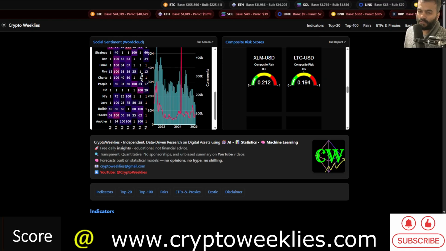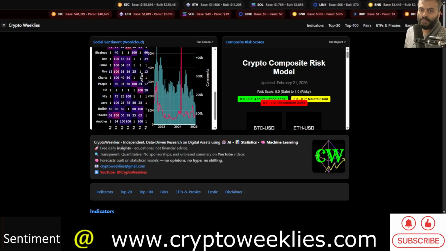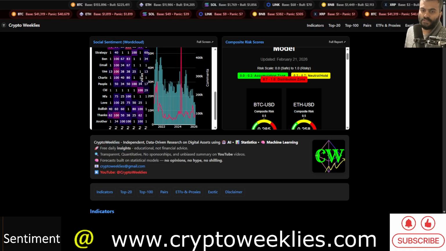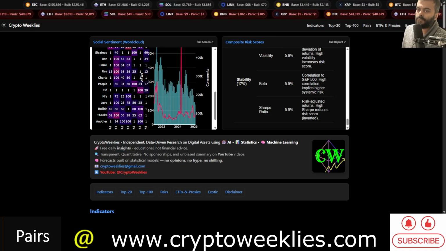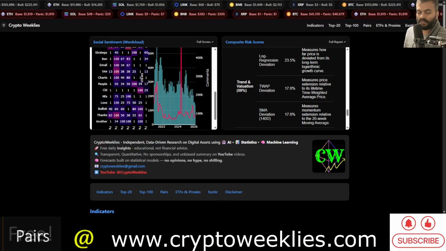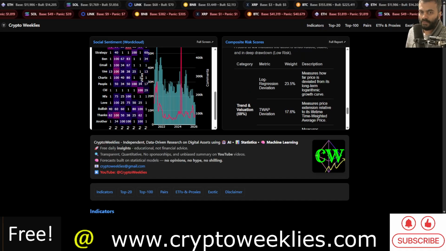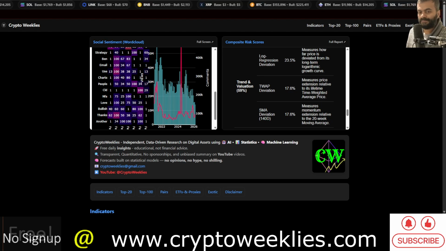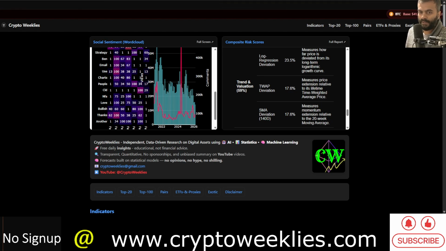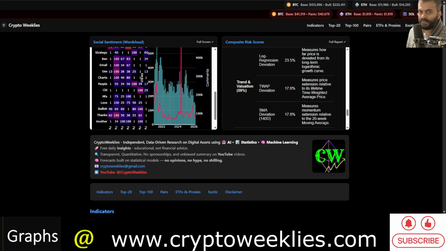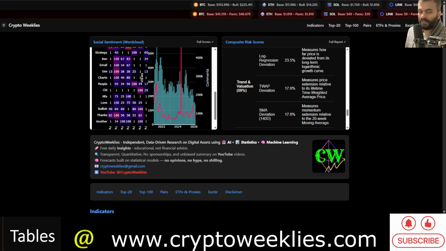So now that the risk is less than 0.3, again, most of the cryptos are in this risk zone. Litecoin is not an exception. We'll analyze how this score was calculated, again based on three major indicators related to trend and valuation. First, the logarithmic regression deviation. That is, how far is the price with respect to the fair value of Litecoin using regression principles.